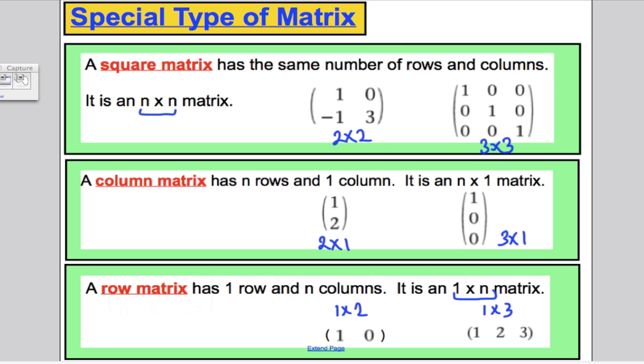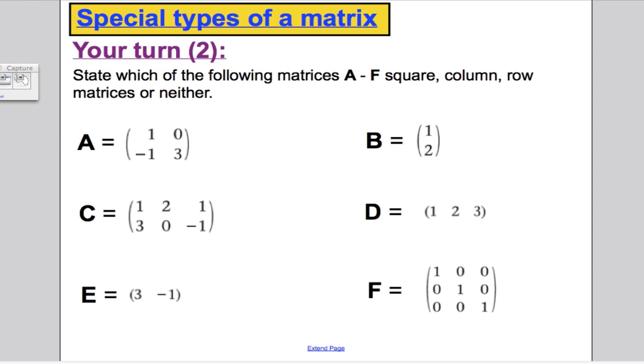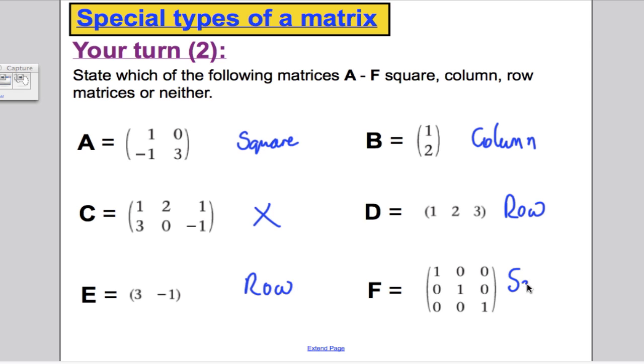Okay, next little activity, tiny activity. Pause the video, have a go. For each of the following, state whether they are square, or a column matrix, or a row matrix, or neither. Off you go. Okay, clearly 2 by 2, so this is square. This is a 2 by 1, so it's a column matrix. This one is neither square nor row nor column, so it's neither. This one is clearly a row matrix. This one again is a row matrix, and the last one's 3 by 3, so it's a square matrix.